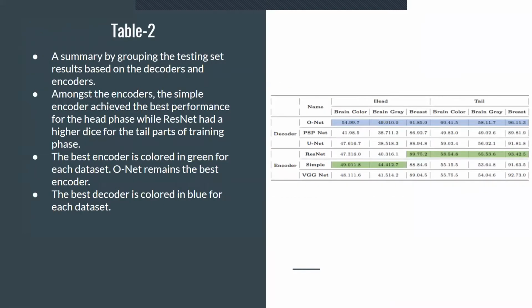Coming to table 2, a summary by grouping the testing set results based on the decoders and encoders. Amongst the encoders, the simple encoder achieved the best performance for the head phase, while ResNet had a higher dice for the tail part of the training phase. The best encoder is colored in green for each dataset. ONET remains the best encoder. The best decoder is colored in blue for each dataset.